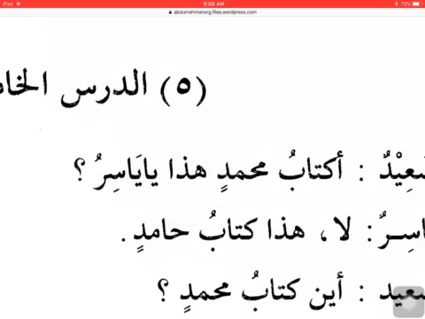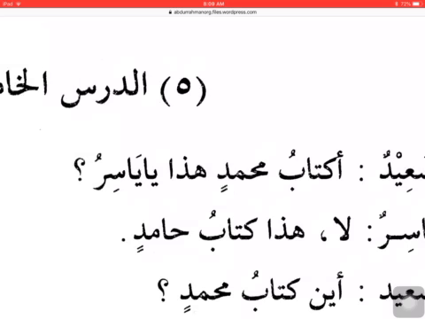There are only 4 reasons why this would happen. We have already learnt one of those reasons. That reason is that if that word is a mudaf, possession, then it will not have tanween. To make sure that this is a mudaf, this is a possession, I look at the word after it, Muhammadin. If this is mudaf ilayh, this word should be in jar state. It should have kasra, which it does. So Kitabu Muhammadin, I recognize it as idafa and I translate it as Muhammad's book. Hada I know means this.